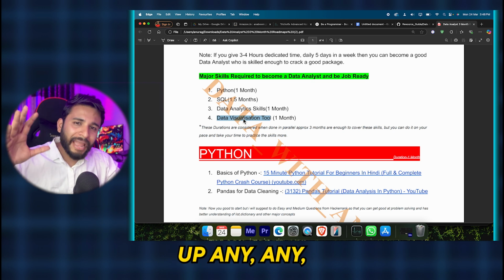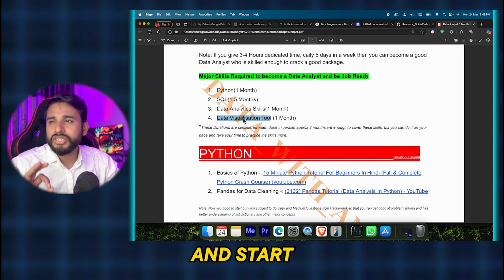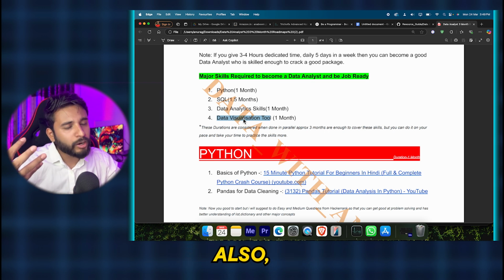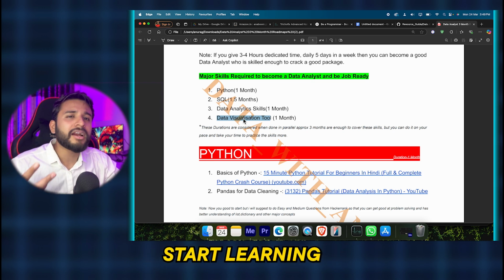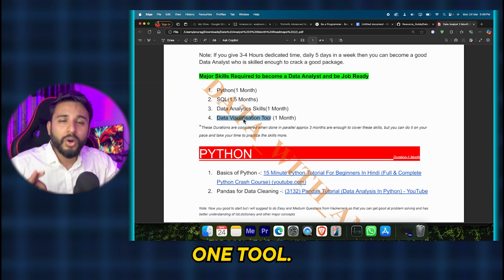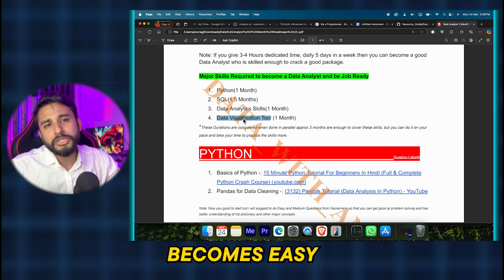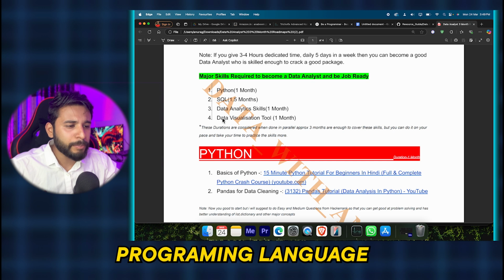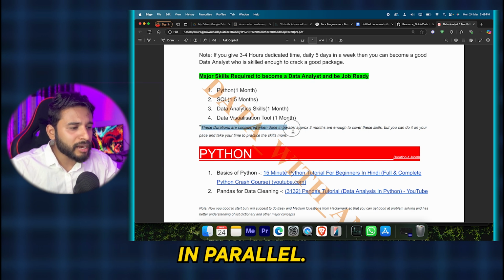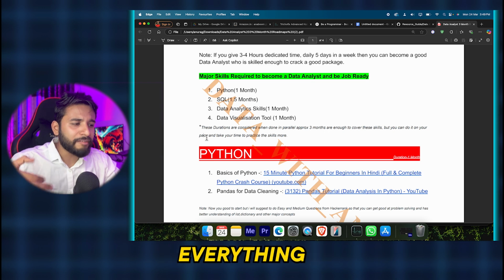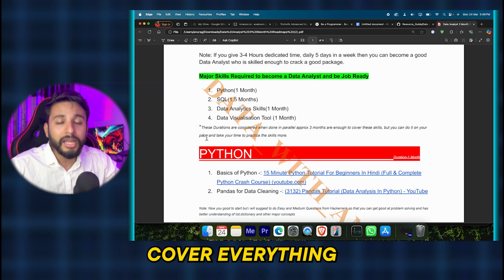You can take up any one tool and start with that, then you can switch to another tool. It becomes easier when you start learning from one tool. You understand the functionalities of that tool, then adapting to another tool becomes easy for you. It is very similar to any programming language, and these durations are in parallel. I have given proper notes here that it is in parallel. You should take everything in parallel so that you can cover everything in 3 months.